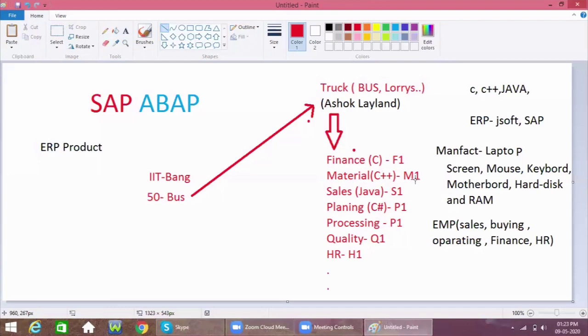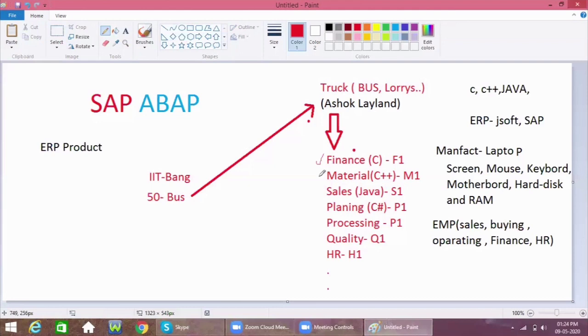So how much material is already there? If it is not there, to purchase that particular material, how much time it will take, we don't know. The MD doesn't know these things particularly, because he needs to communicate with each and every department. He needs to communicate with the finance team about how much amount is currently available for making one bus, and if it is not available, how much amount is required.